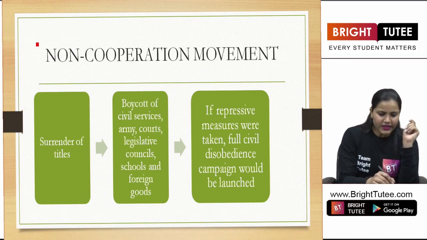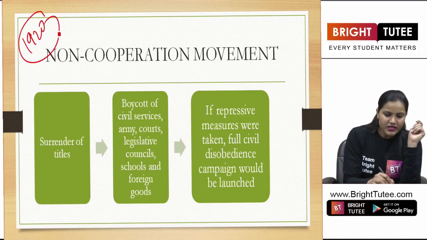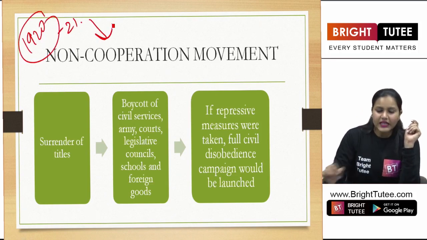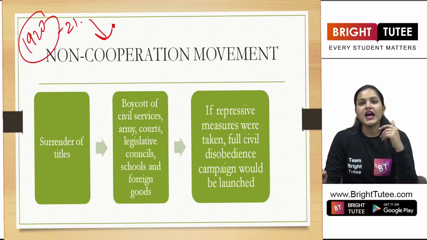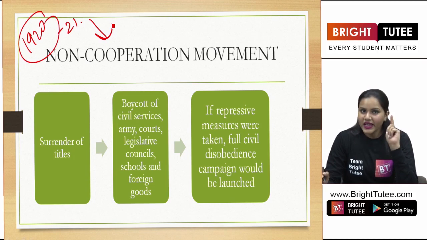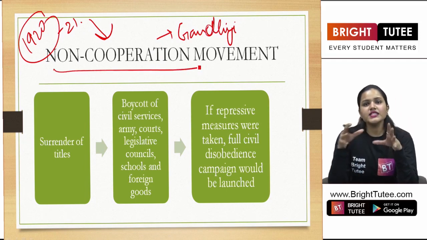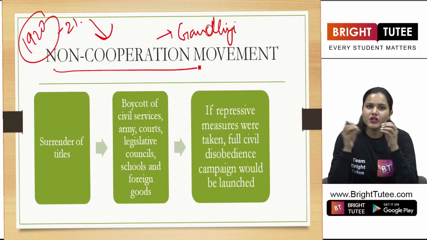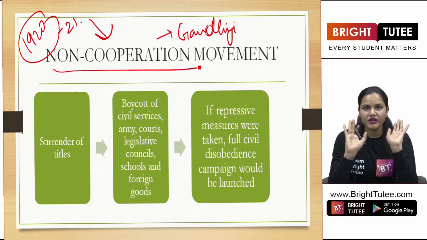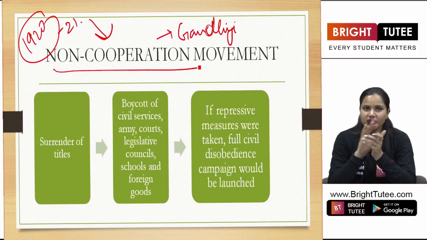And now in the year 1920-21, finally the non-cooperation movement has been launched. Now what is this non-cooperation movement? It was again under the leadership of Gandhiji. As the name suggests, in this non-cooperation movement, people were asked not to cooperate with the British government. Quite simple to understand, right?